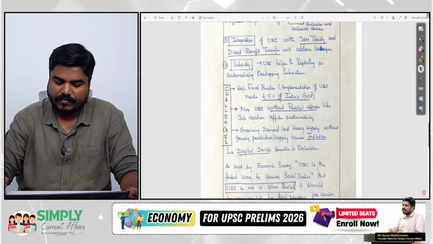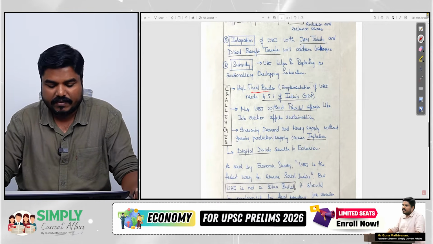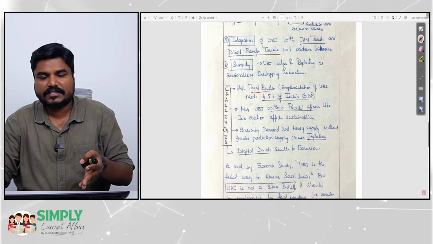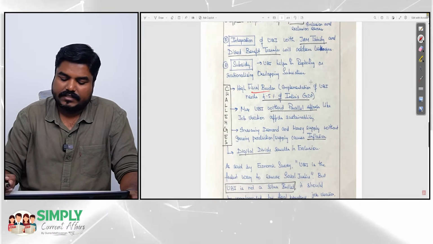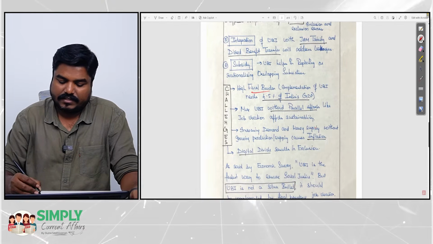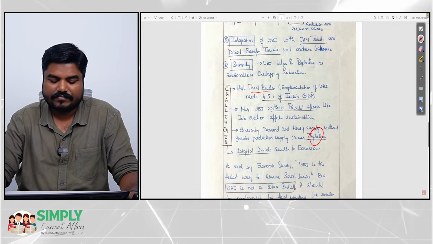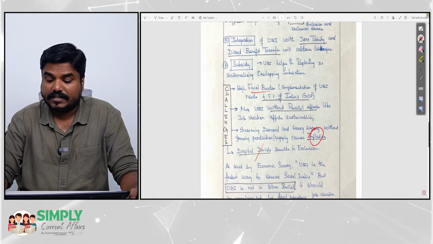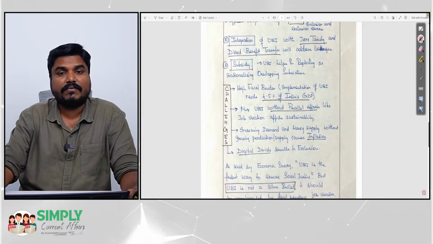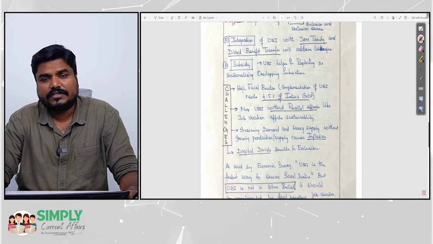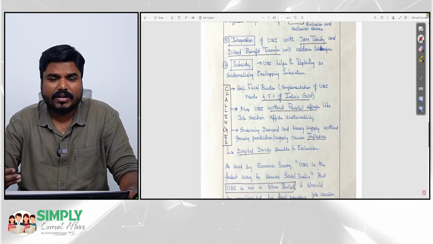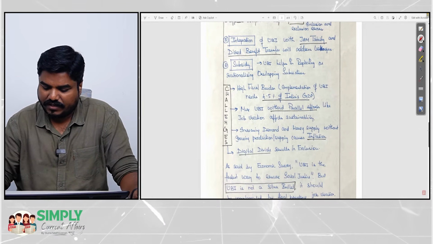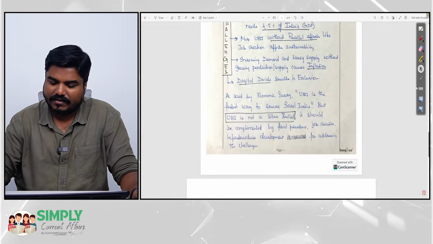So challenges, of course, to implement this, there's going to be a higher burden. Many students did not mention this challenge since it was not explicitly asked. You have mentioned high fiscal burden. Okay, and see, this can also cause inflation, right? If it is not properly addressed. Digital divide. Though universal basic income is for everyone, when we are using digital tools, that can lead to exclusion of those people who are deprived of digital infrastructure. So those are the challenges. And finally, you have given the conclusion by quoting the economic survey only.